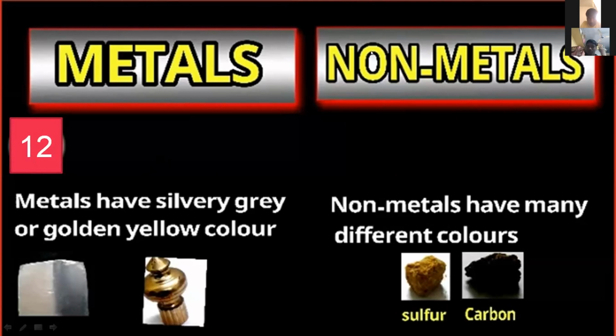Okay, non-metals have many different colors. The best example is wood, which is brownish, and some wood is red. Carbon is black and dull in color, and iodine is crystallized, with a white and blue-purple color. Metals have specific colors and non-metals have dull colors. This is the differentiation.